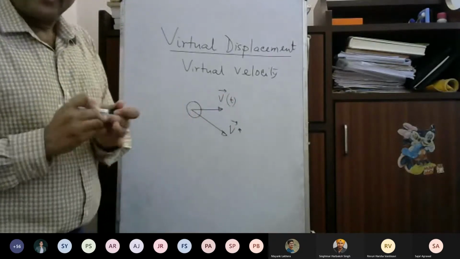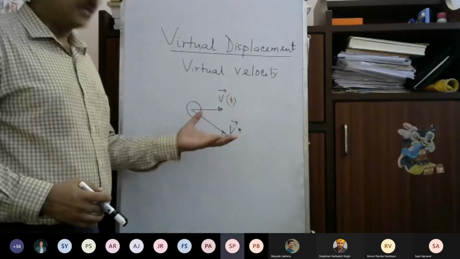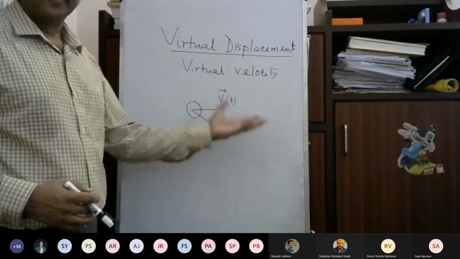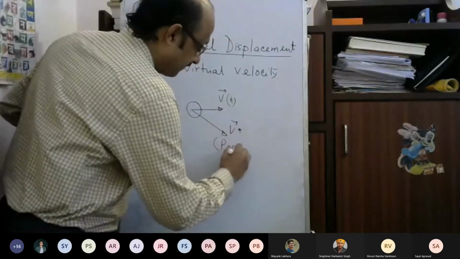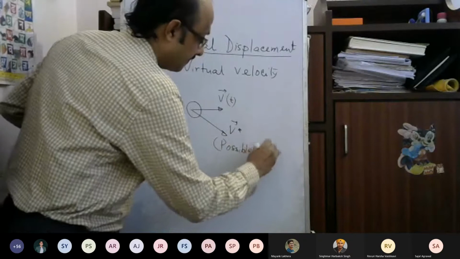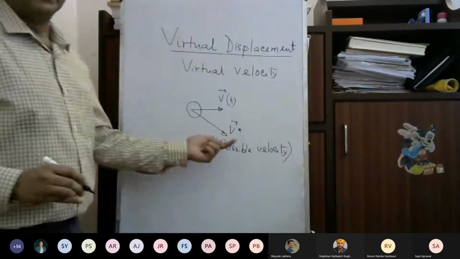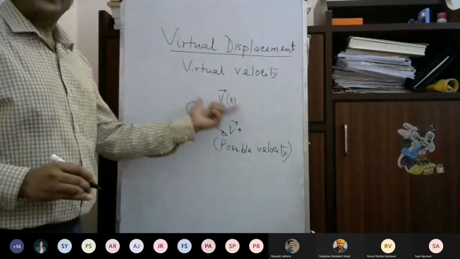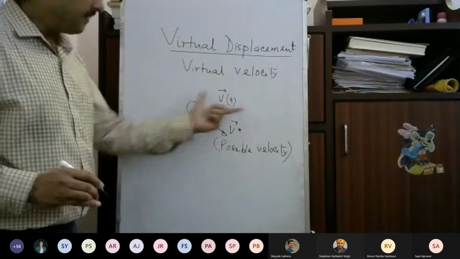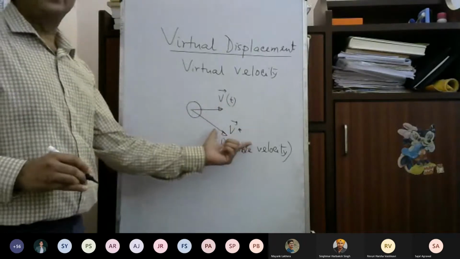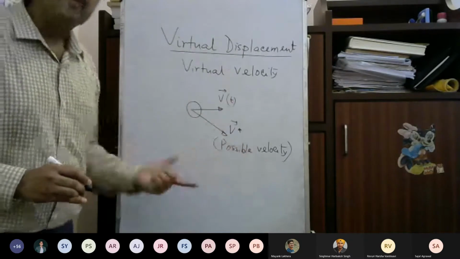This concept is very important. Is this clear? Real velocity and virtual velocity, but the real velocity and the possible velocity. So this is a possible velocity. This is the actual one, but this is anything which is possible. So the body could have had another velocity v star. So v star is one possible velocity which will be complying with the constraint.